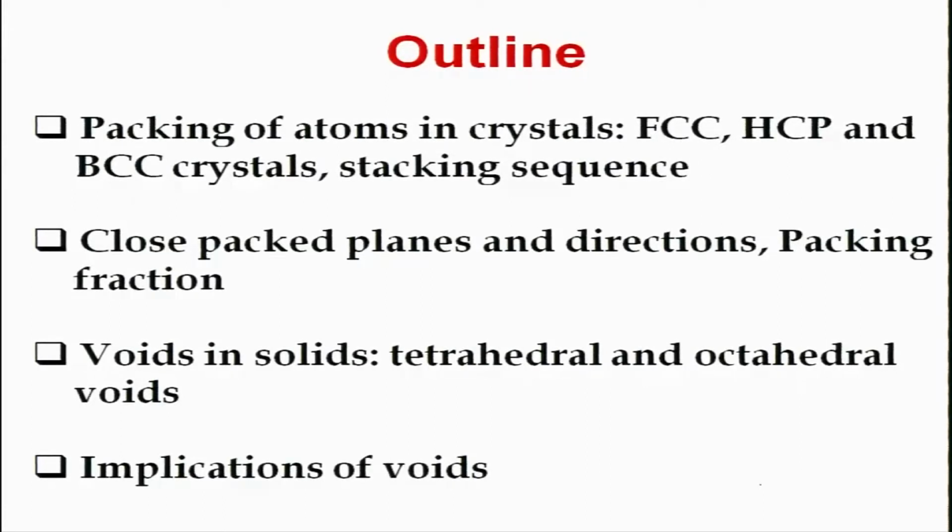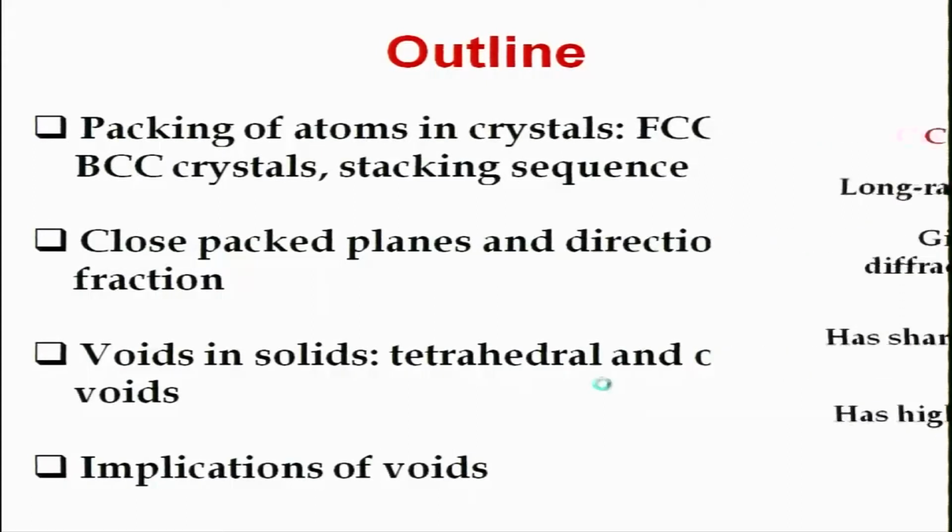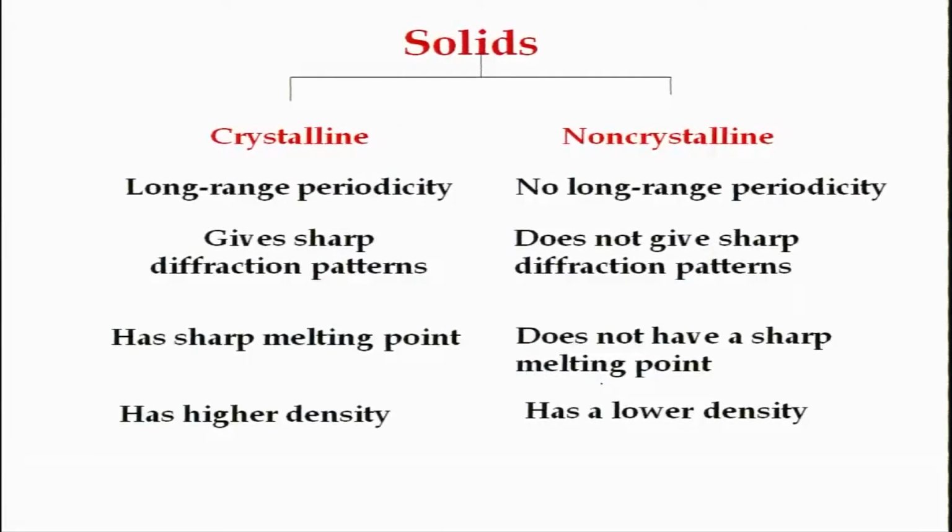We will see the packing of atoms in crystals, the close packed planes and directions, packing fraction, voids in solids, perhaps not possible in this lecture but maybe in the next lecture, and the implication of these voids. What do we mean by these voids? What is the importance of these voids in solids, in metallic solids? Based on the classification which I gave you in the previous slide, there are two kinds of solids. One is crystalline, the second is non-crystalline. Crystalline solids have long range periodicity.